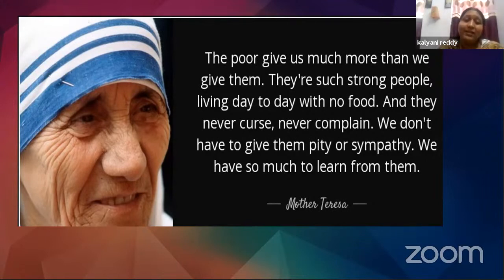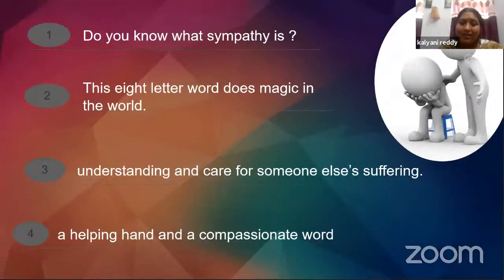So, Mother Teresa is talking about poor people here, and she's also talking about pity and sympathy. Well, dear students, do you know what sympathy is? Well, this eight-letter word does magic in the world. So, what is sympathy? Sympathy is understanding. Sympathy is care for someone else's suffering.